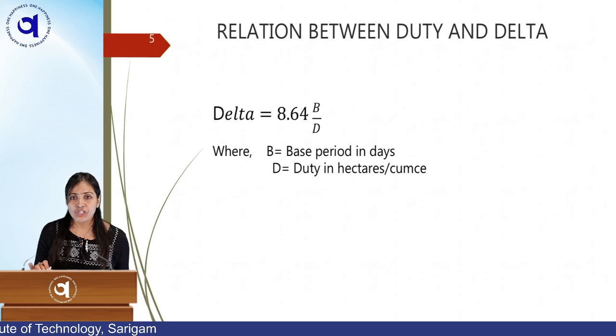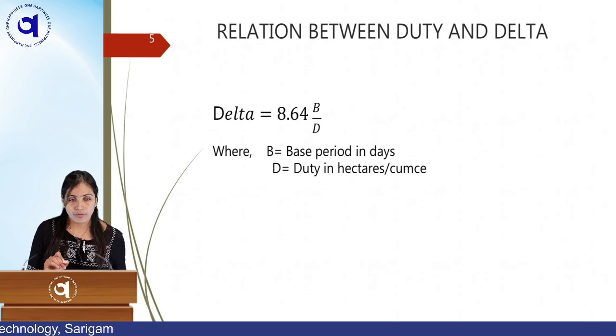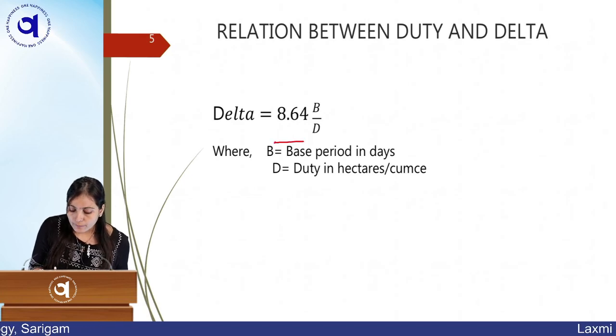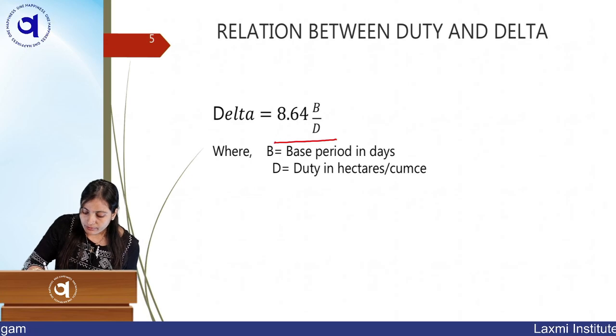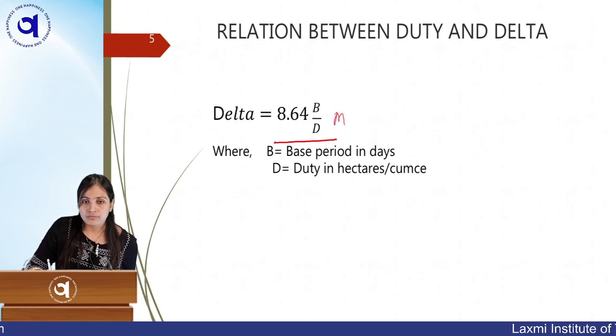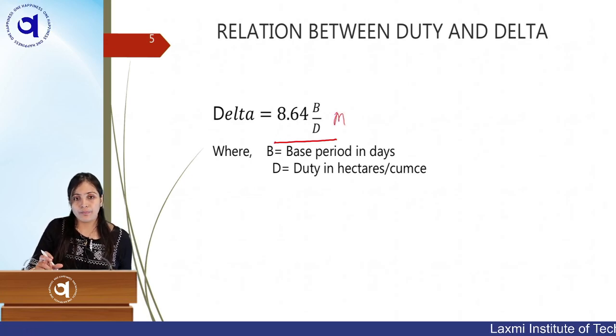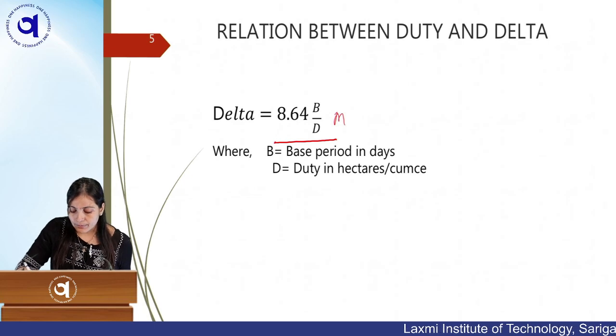There is one relationship between your duty and delta, and you should always remember this relationship. It is delta = 8.64 B by D, with delta in meters. If you remember this equation, then the unit is always in meters. What is B here? B is the base period counted in days.